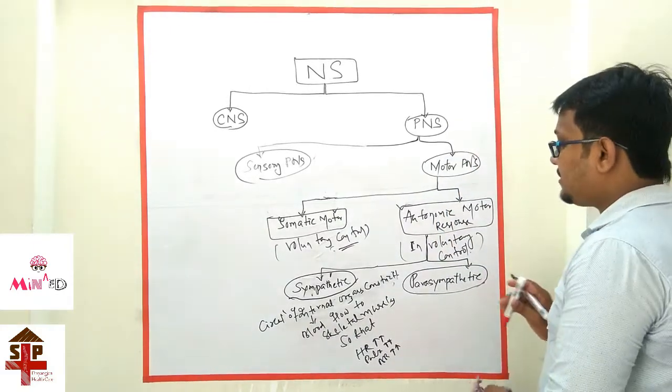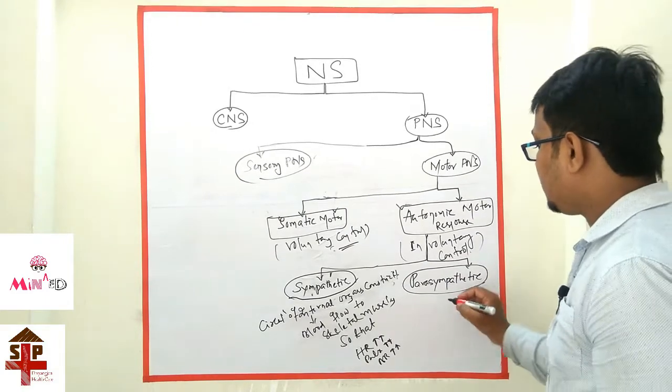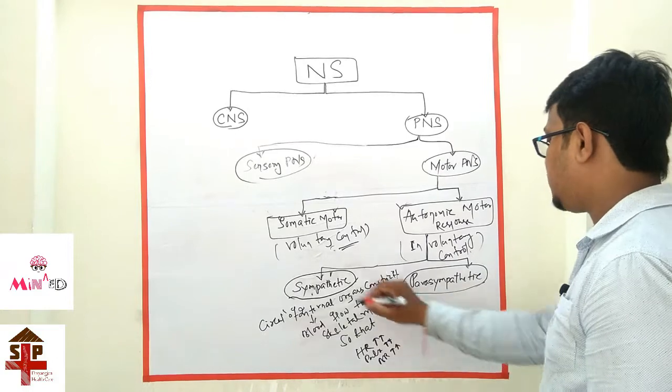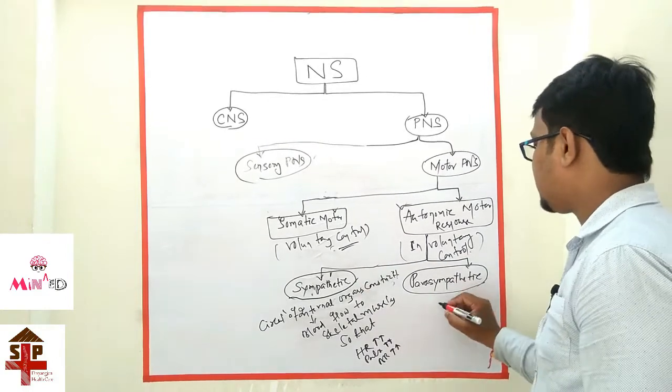But in case of parasympathetic, what happens? It is vice versa to the sympathetic action.